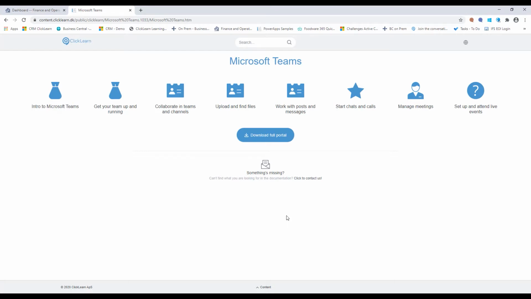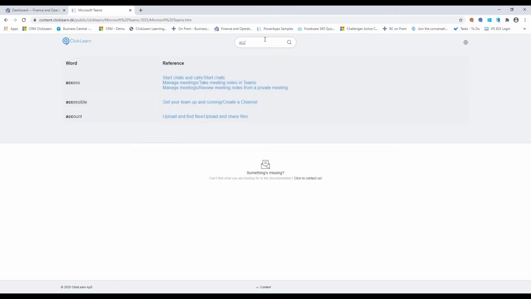It is of course created on HTML, meaning that end users can view this from any device. It's created with a responsive design, so mobile, tablet, or computer, completely up to the end user's choice. It's completely searchable, so I can easily find what I would be looking for, either by typing a couple of letters or the entire word. If I'm just typing a couple of letters, ClickLearn will instantly give me suggestions of what words I could be looking for from within the learning portal, and of course references to recordings that I have created that have to do with the words that I'm looking for.